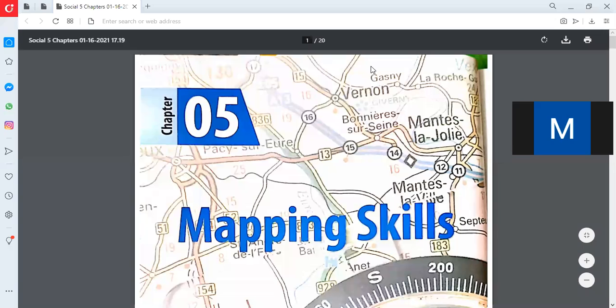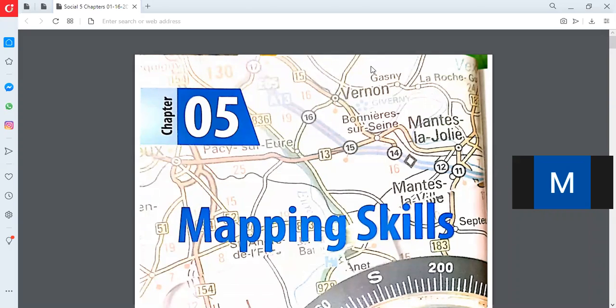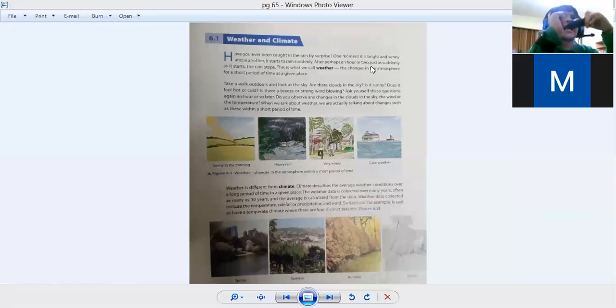So the last time we did chapter number 5, we completed this chapter. The name of the chapter is Mapping Skills. In this, we see some of the things. Right now, I am giving you the overview of that chapter, and after completing the overview, we will go towards chapter number 6, which we already started. The name of that chapter is Weather and Climate. So for chapter number 5, let's get started.